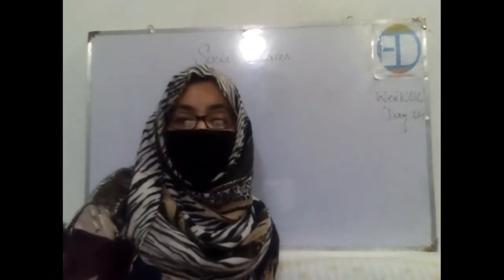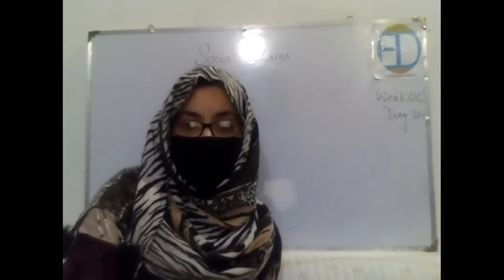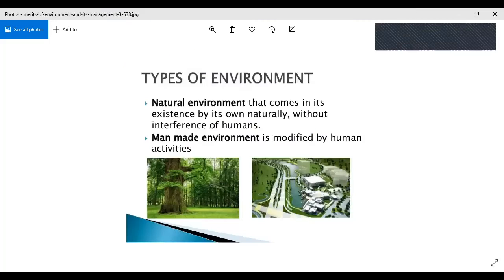Got it? Now I'm going to share the screen again with you. There are definitions of natural and man-made environment. You can get the idea from there as well. You can write them as natural environment that comes into existence by its own, naturally. Something which happens by its own without interference of humans, meaning there is no role of humans in that.